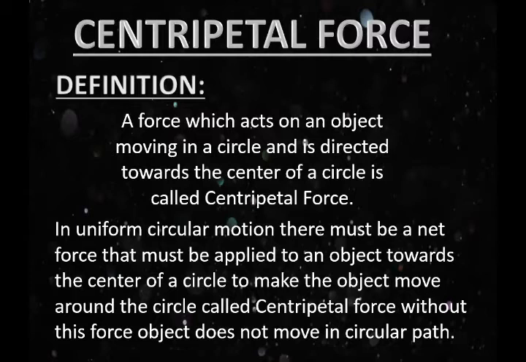Students, you can see in the slide, if an object of mass m is moving with velocity v in a circle of radius r, the magnitude of the force Fc acting on it can be found by using the given equation.